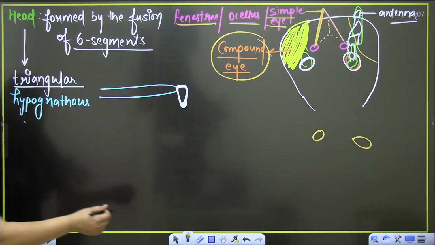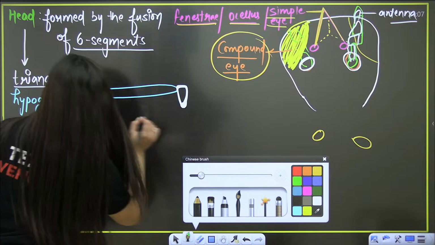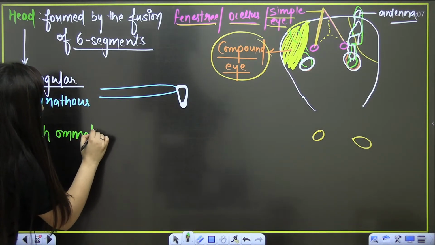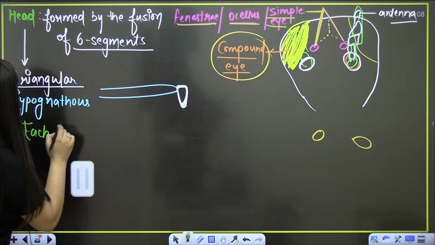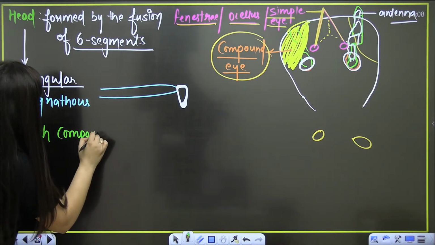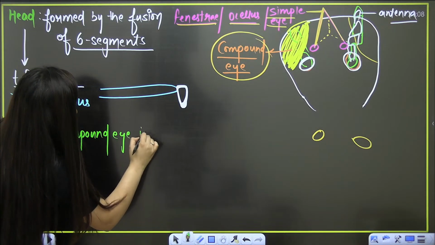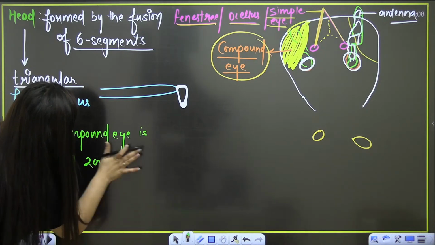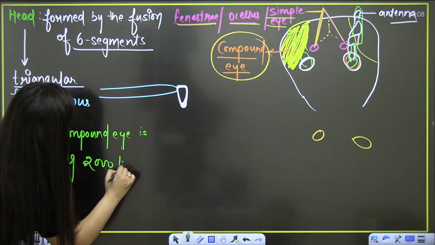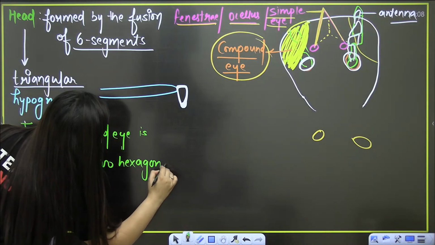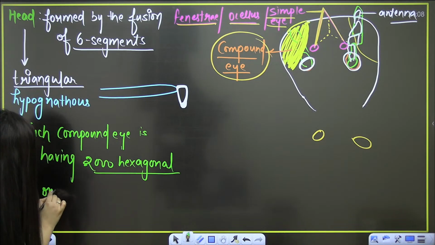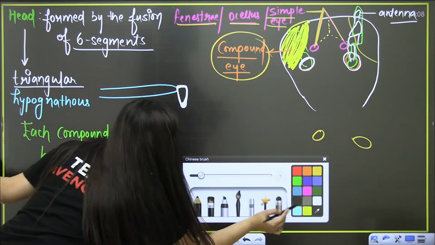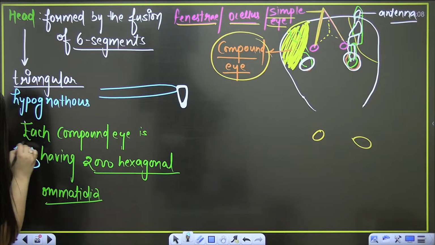One thing that you have to note down is that each compound eye has approximately 2000 hexagonal ommatidia. This is important, and again it is a previous year question.